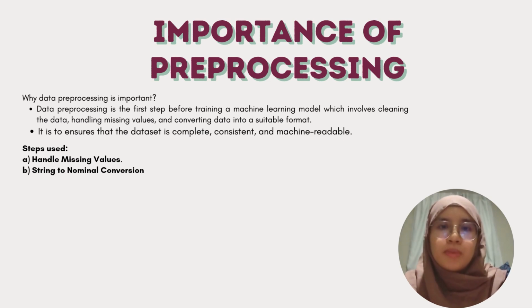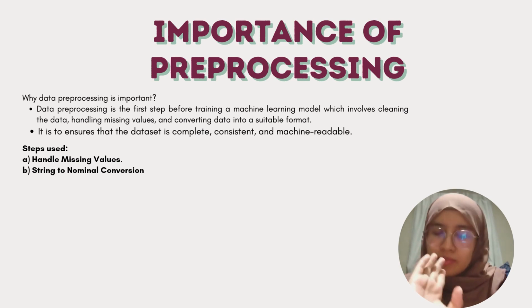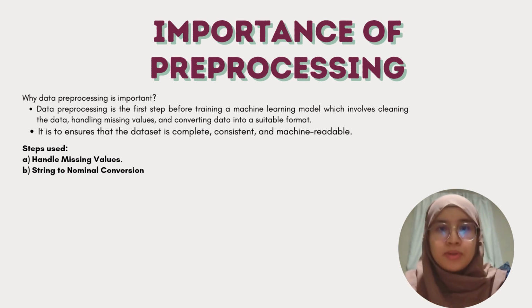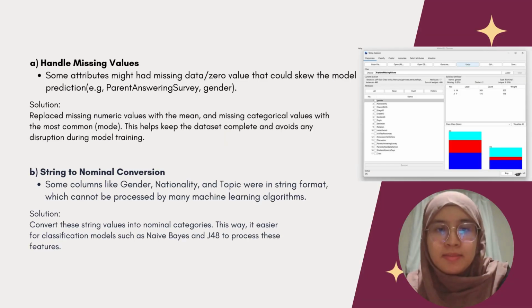There are two main preprocessing steps that we focus on for this project, which are handling missing values and string to nominal conversion. First is handling missing values. Some attributes in the dataset, such as parent answering survey and gender, may have missing or zero values. These missing values could skew the model prediction if left untreated.